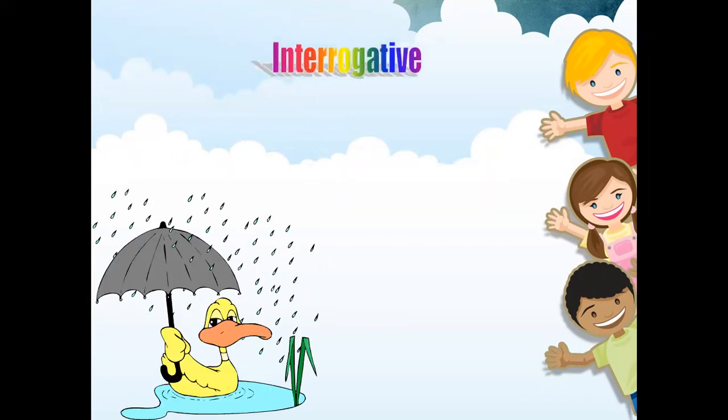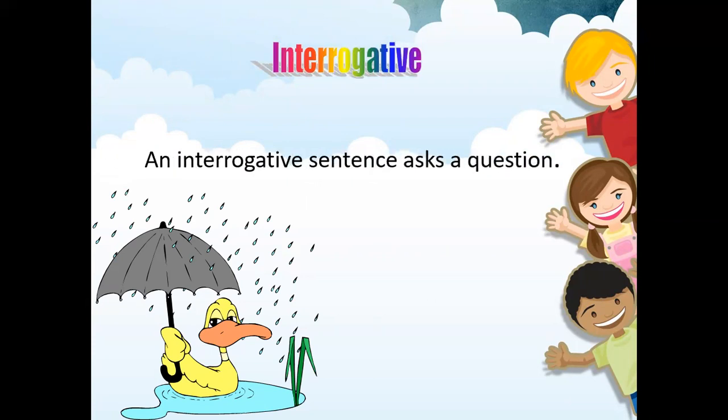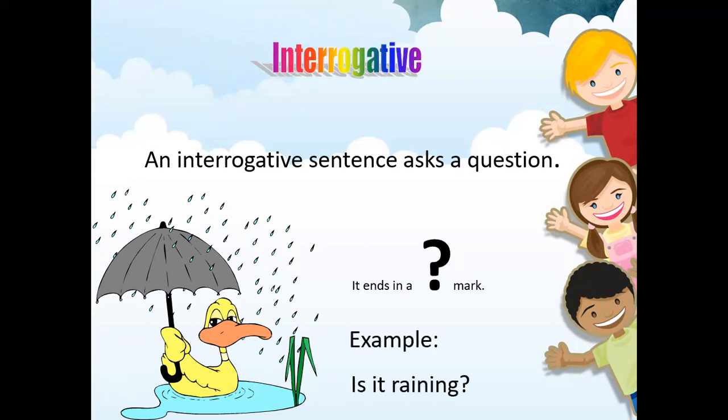Here we have interrogative. The interrogative sentence asks a question. It ends with a question mark, like, is it raining here? We can answer this question. This question can be answered. So yes, it is.